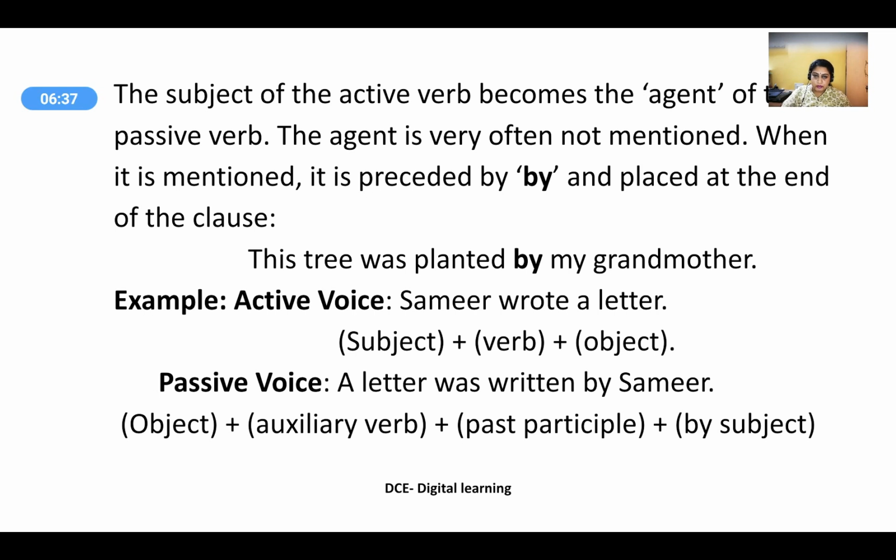When you put it in passive voice: A letter was written by Samir. Now this can be divided into: a letter is the object, the auxiliary verb is was, written is the past participle, and by. The word by is added. So remember, wherever the word by is there in a sentence, more or less it is a passive voice. And by whom was it written? Samir. The person who takes all the attention in active voice becomes secondary in the passive voice.